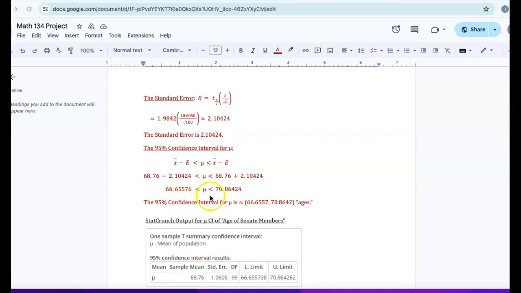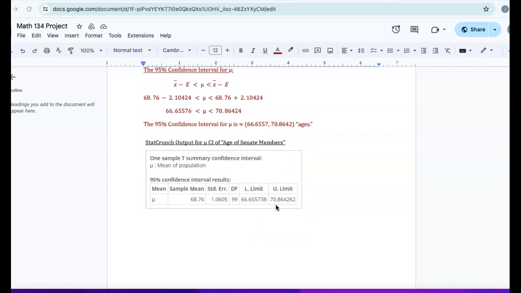Mu is higher than that. It is lower than 70.86424. The confidence interval for mu is approximately between the ages of 66.6557 and 70.8642.